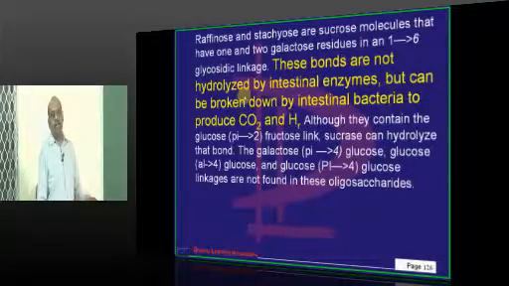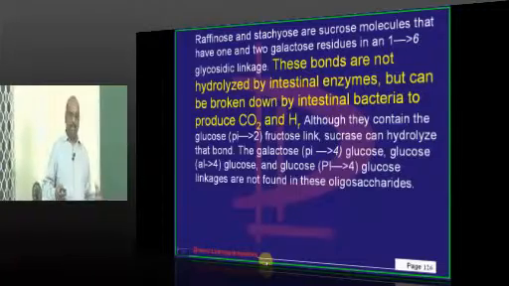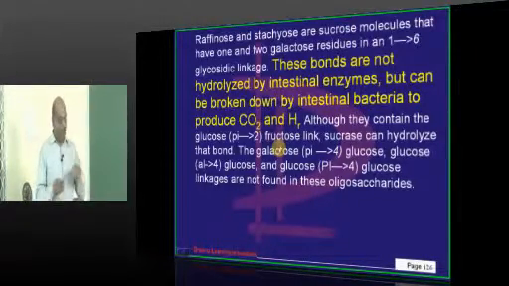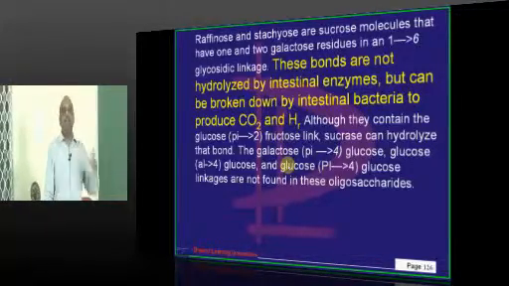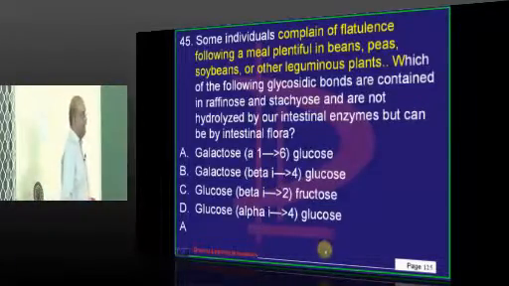They are not hydrolyzed by the intestinal enzymes, but broken down by the intestinal bacteria because they have an alpha-1,6 glycosidic linkage which can't be broken by our human enzymes. And that leads to the release of gases, which leads to the development of flatulence, is what needs to be fundamentally remembered.